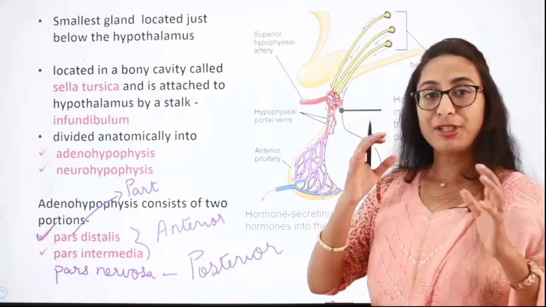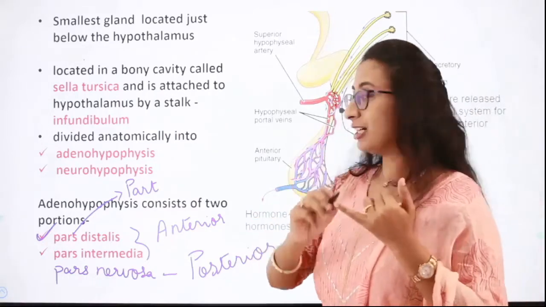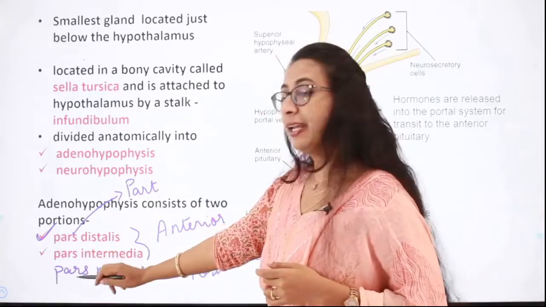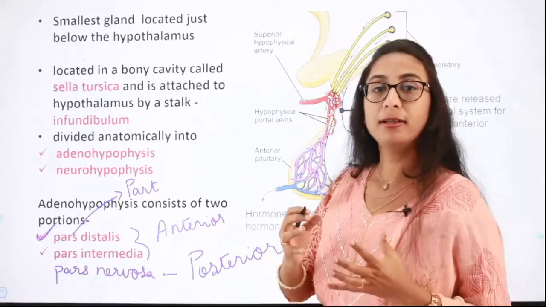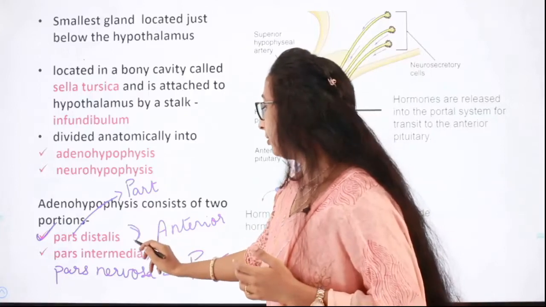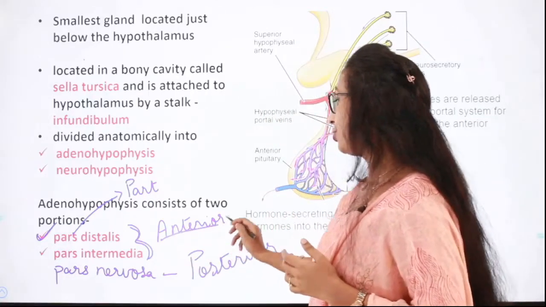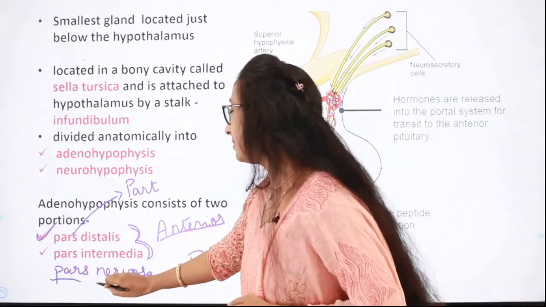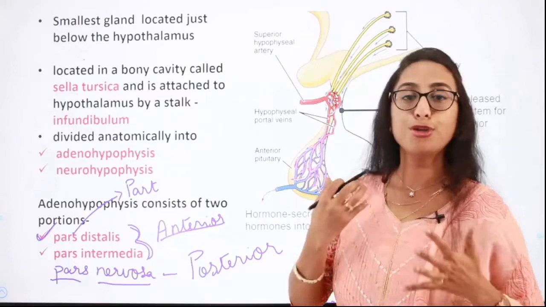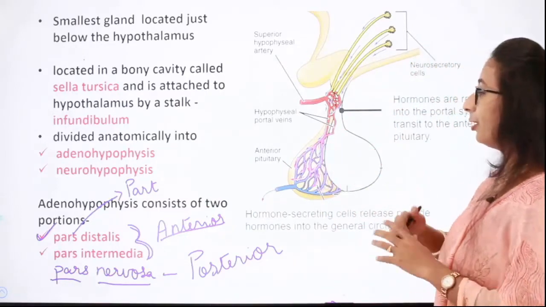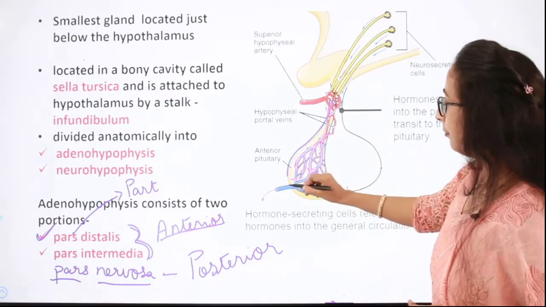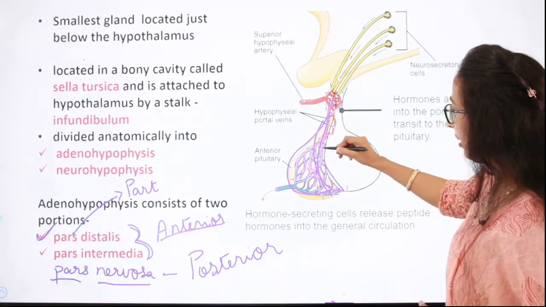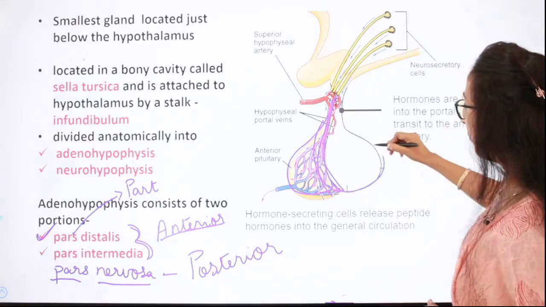Okay. So the pituitary gland is composed of three parts. The first part is pars distalis and the second one is the pars intermedia. Since they both are merged together, we combine them together and we call them as anterior pituitary. And then the other third part is pars nervosa, which is called as the posterior pituitary. So in this picture, here we will have pars distalis and then a tiny layer of pars intermedia over here, and this is pars nervosa.